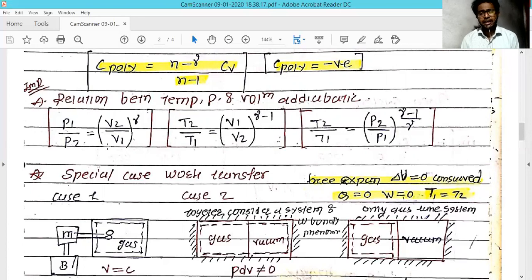So wherever you find an adiabatic process, you have to apply these three equations, because in many cycles they will give you the initial and final conditions, but the intermediate conditions you have to find out with respect to these formulas. These formulas are very useful to find out the intermediate processes.